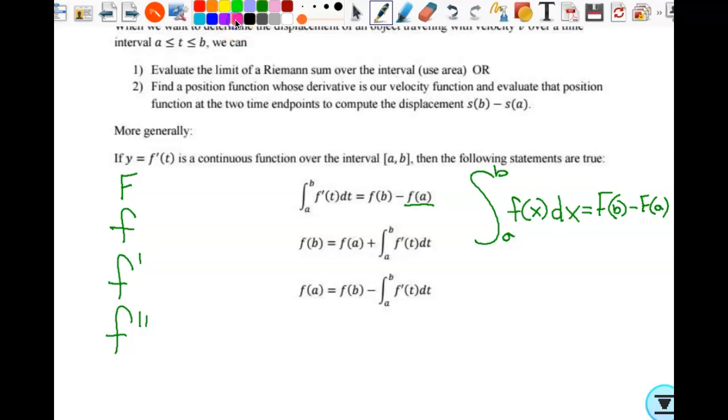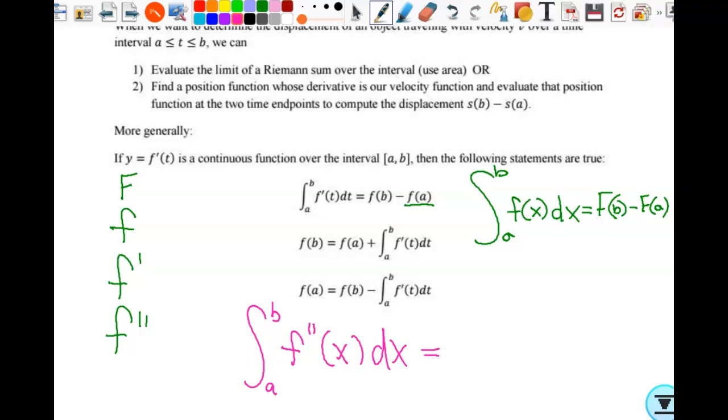Another thing I can do: what about this right here? I don't care about the variable, it doesn't matter. What would this yield?